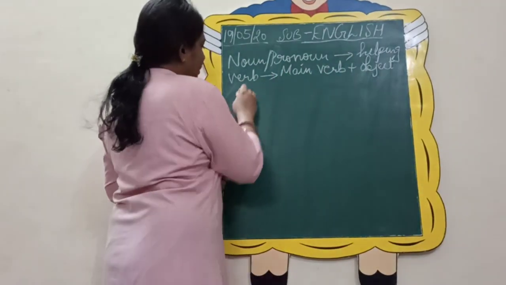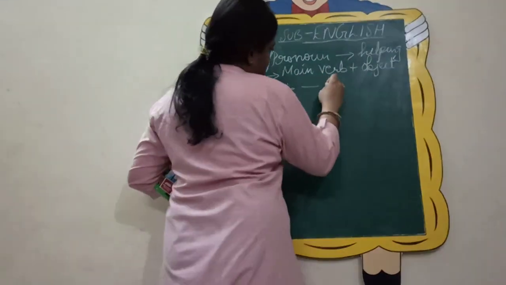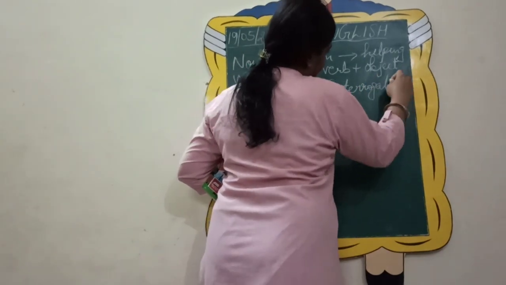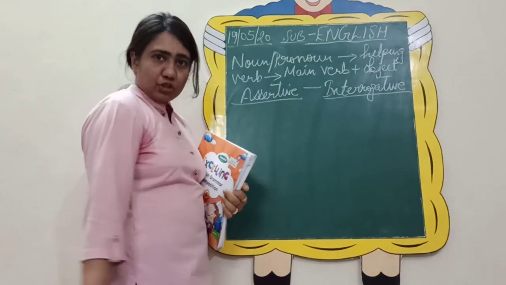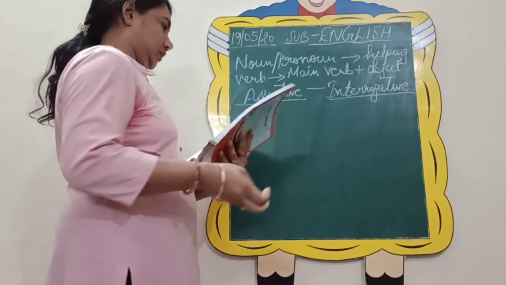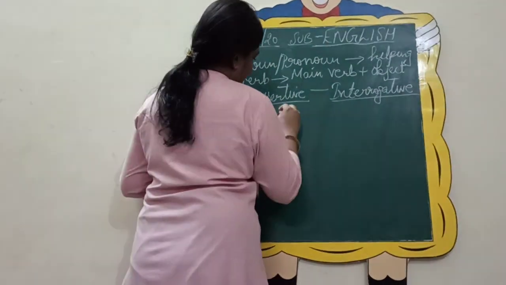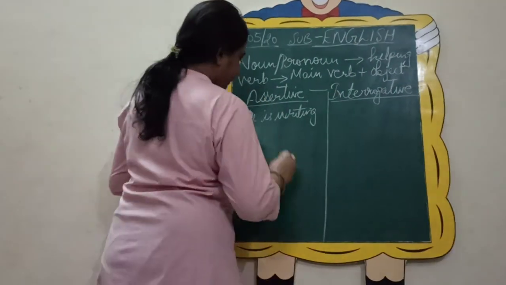How you will change assertive to interrogative. So let us take one example of such type of sentence so that the meaning is clear to you all. He is writing a letter.